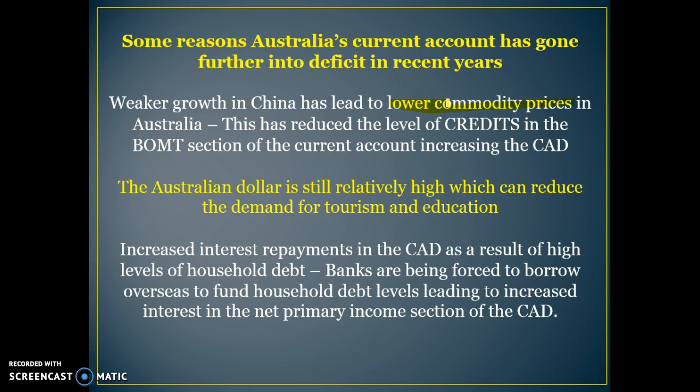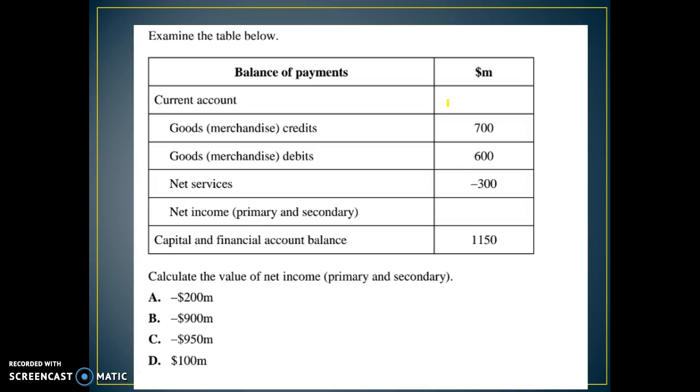And the other reason is that because of the high levels of household debt, there's lots of interest still flowing out of the account because homeowners are going into more and more debt, and therefore they're having to pay more and more interest on their debt. That leads to banks having to borrow money from overseas, and therefore more net foreign debt and more money flowing out of the current account, the net primary income section. So the big household debt levels are also hurting the CAD. I gave you this question in class, so I'm not going to look at this again.